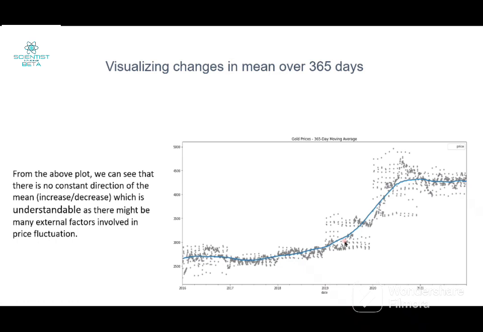We can see that there is no constant direction of the mean increase or decrease. This is a mean line and we can clearly see there is no fixed increase or decrease near the mean. There is no trend, which is understandable as there might be many external factors involved in the price fluctuation.